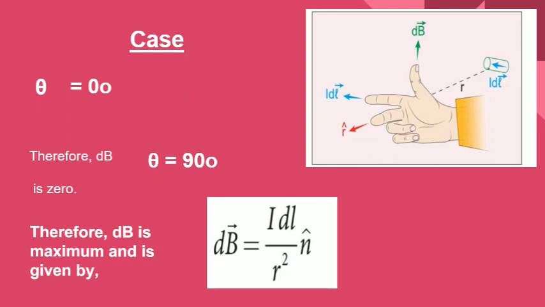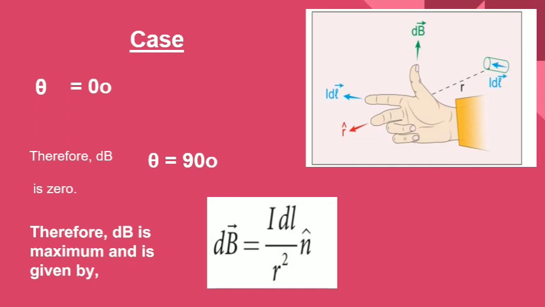Special cases in the Biot-Savart law. So we have derived dB vector, this is equal to mu naught by 4 pi IDL vector cross r vector divided by r cube. So this is the magnetic field because of the small length element. The whole conductor is producing the magnetic field around its space, isn't it? So to find that, this expression must be integrated, and we are going to get the expression as B vector is equal to mu naught I divided by 4 pi integration of dl vector cross r cap divided by r cube. By integrating dB, we are going to get the total magnetic field B around the conductor.